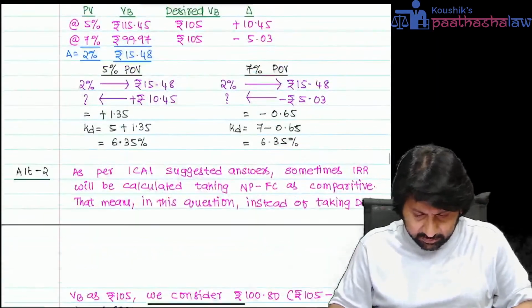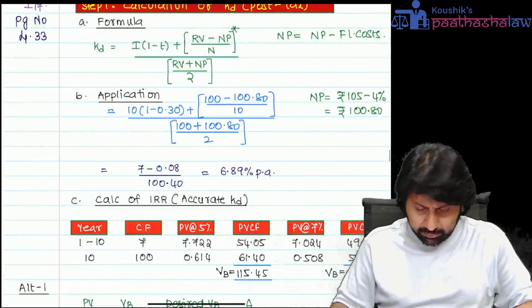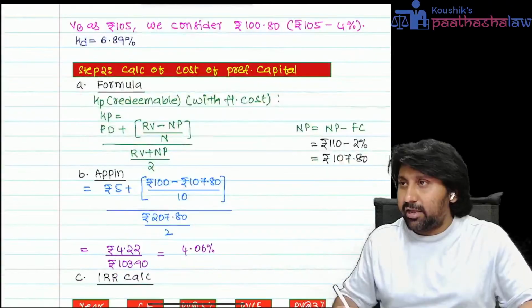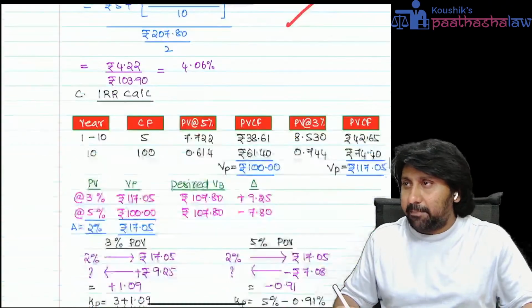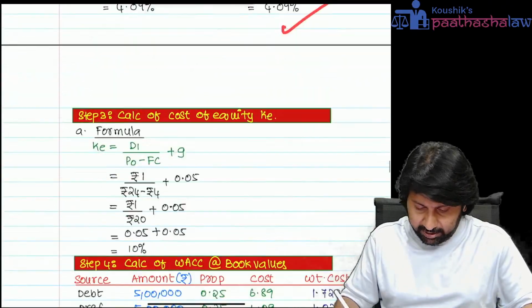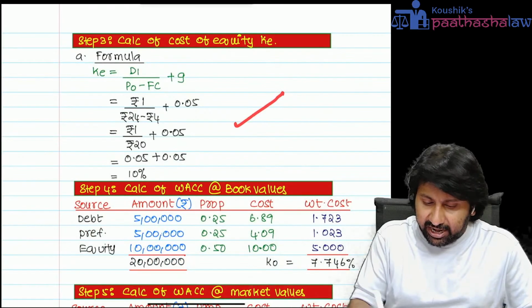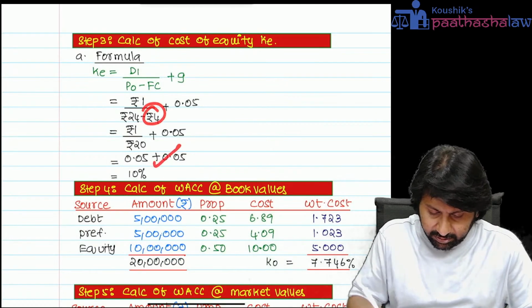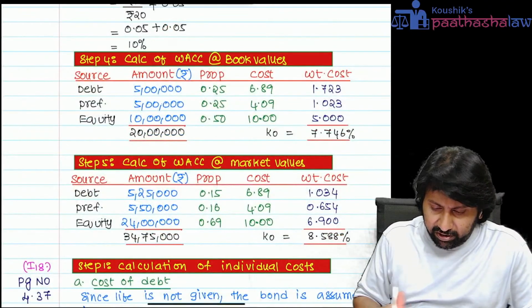See here. Here we calculated KD, accurate KD. We calculated KP, accurate KP. We calculated KE with the flotation cost, directly given in rupee terms. Okay. How have we done it?